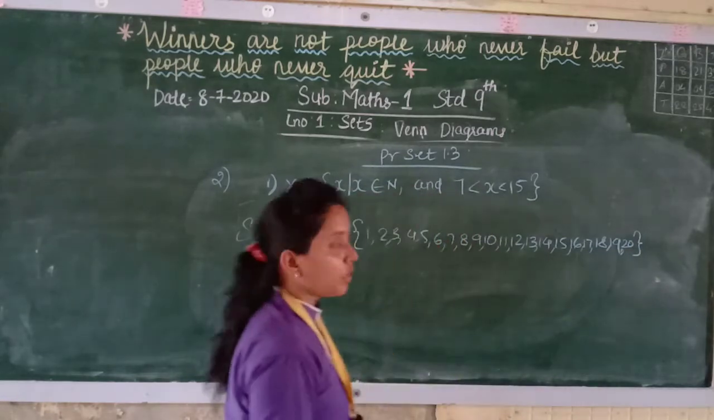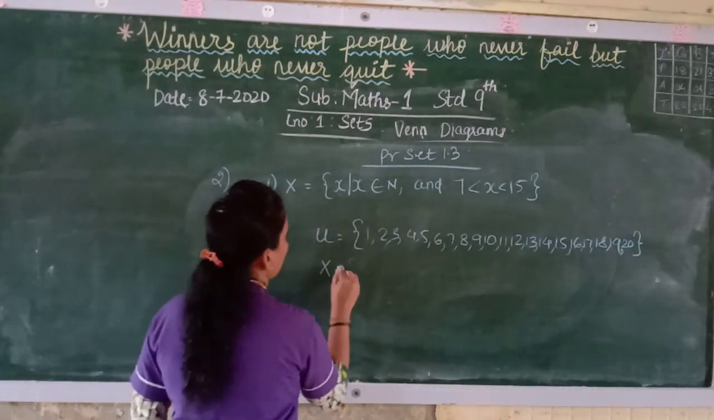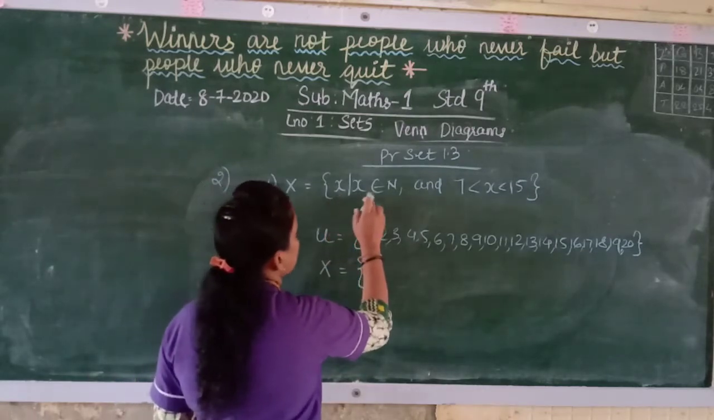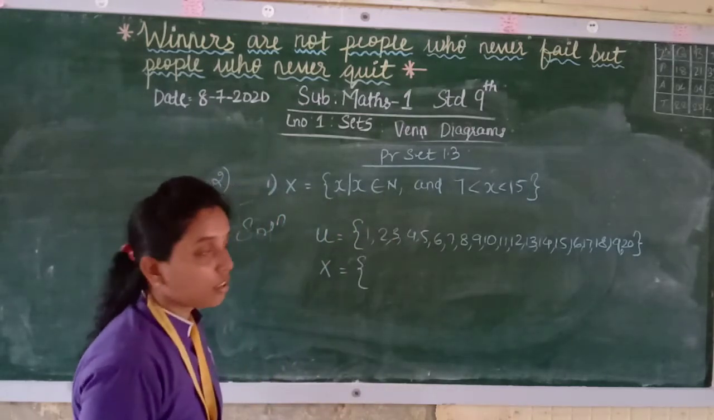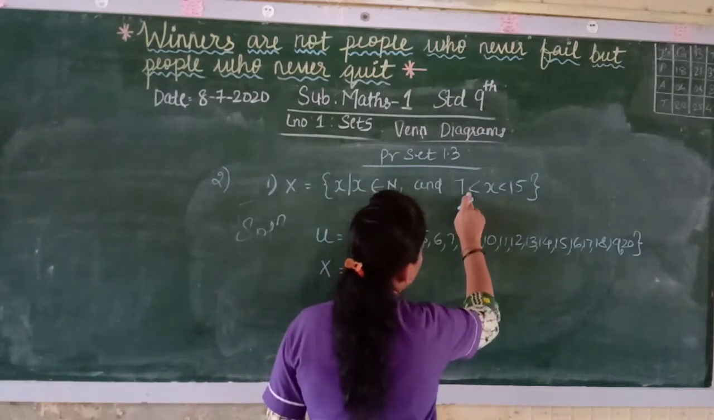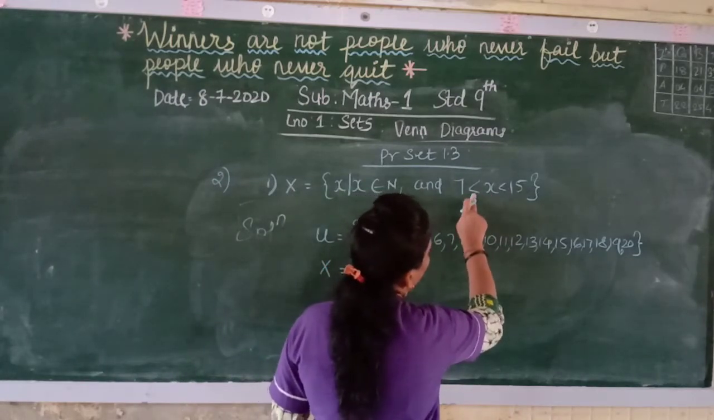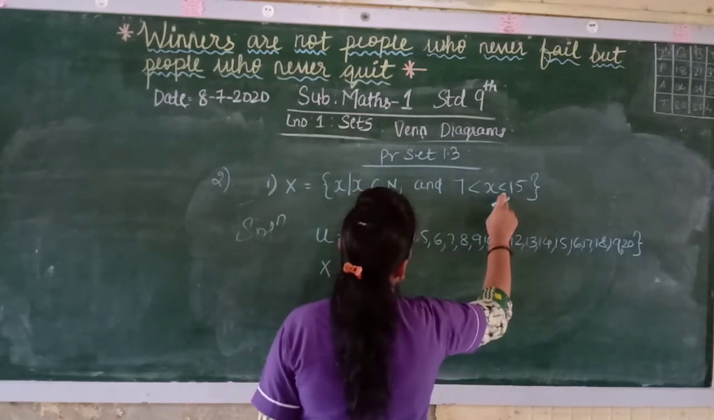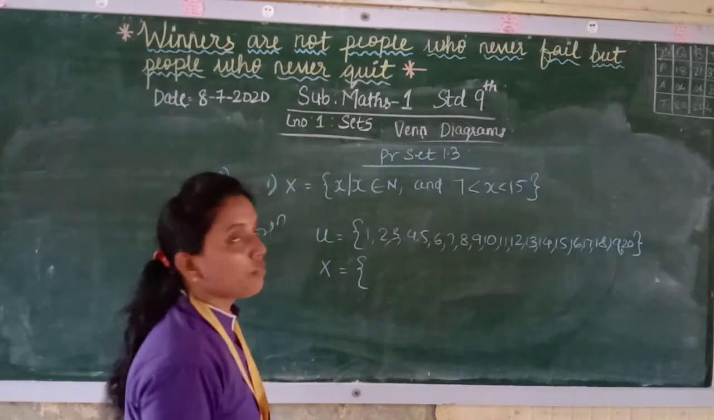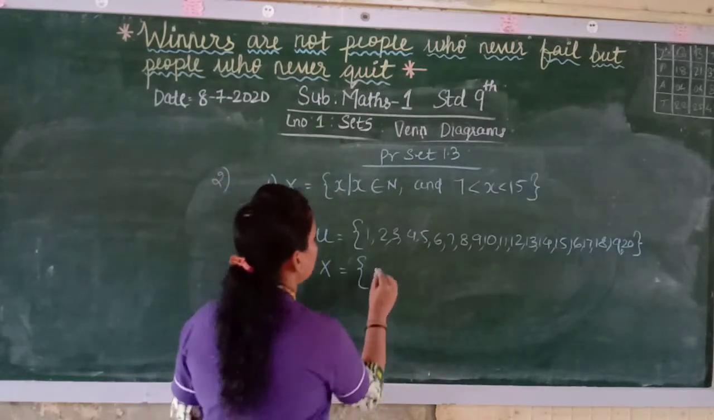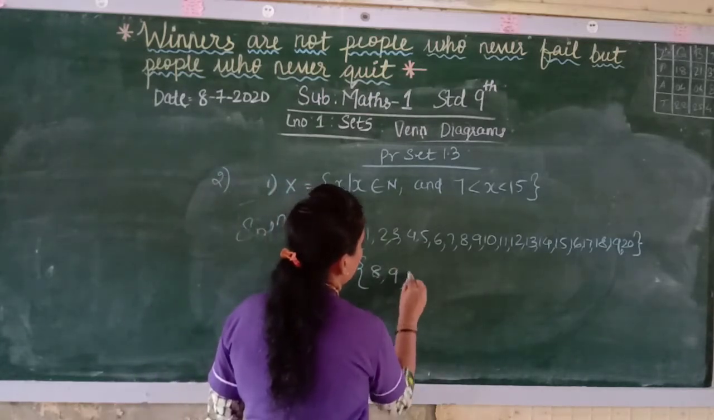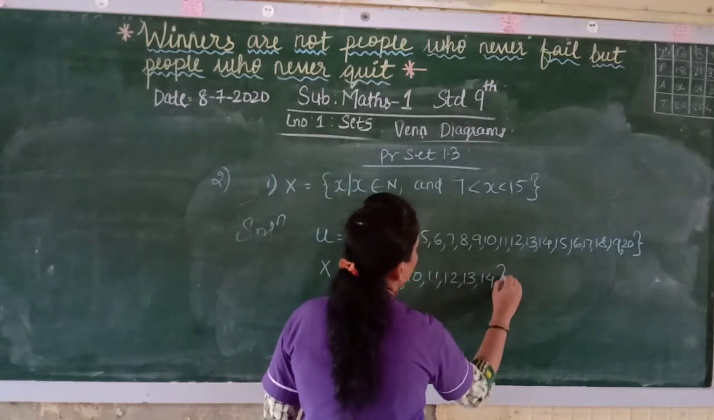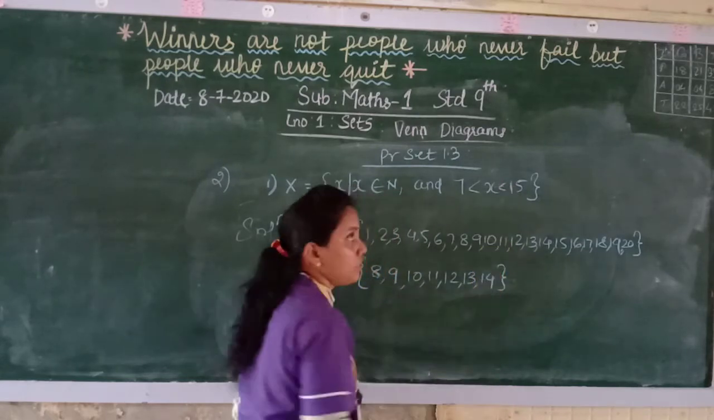So till 20 you have to write for universal set. Now write for x. X is the set of all x such that x belongs to N, means it is a natural number, and x is greater than 7 and less than 15. So if it is greater than 7, then it will become 8, 9, 10, 11, 12, 13 and 14. 15 will not come because it is less than 15.